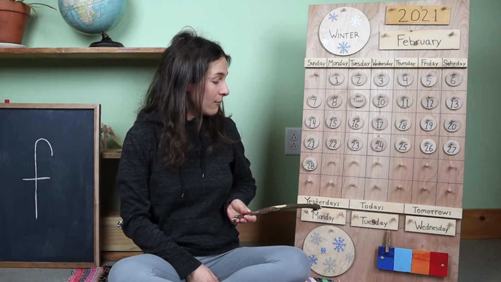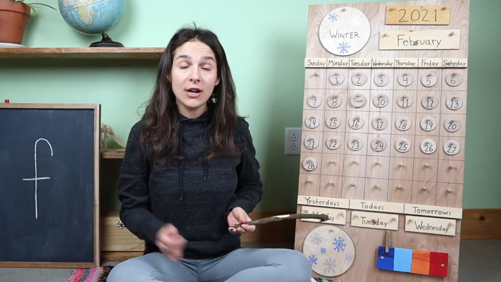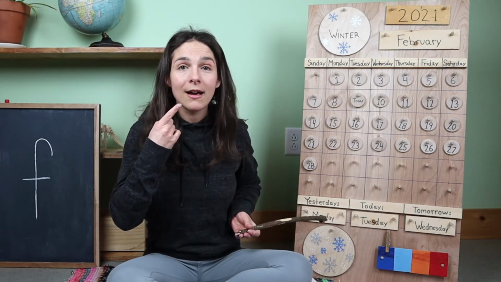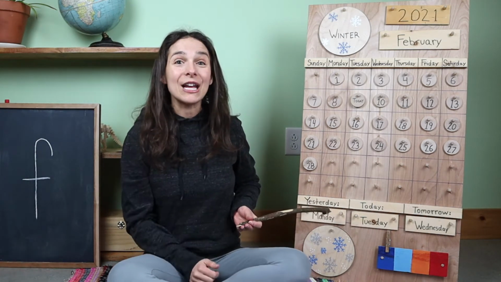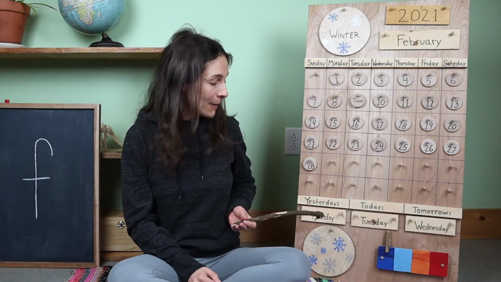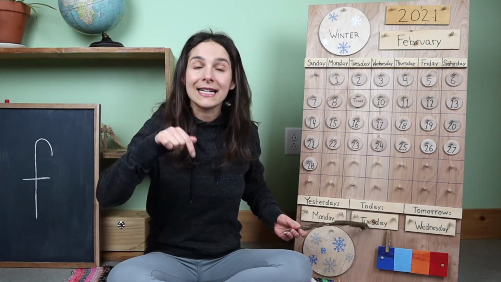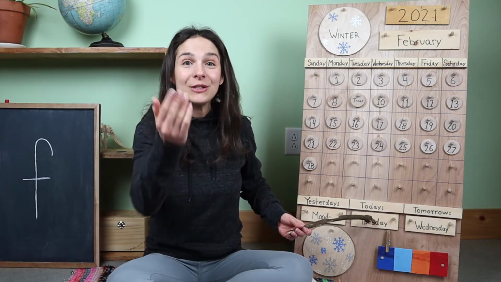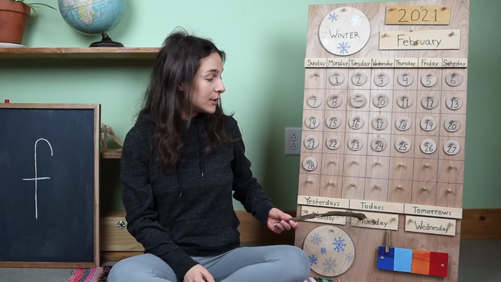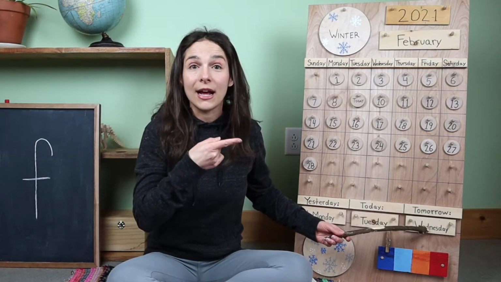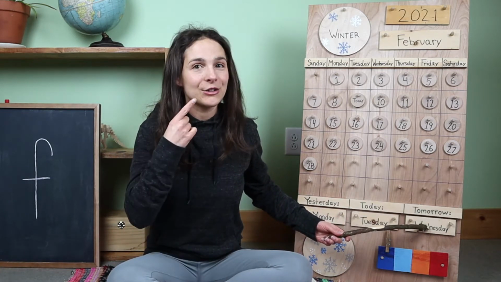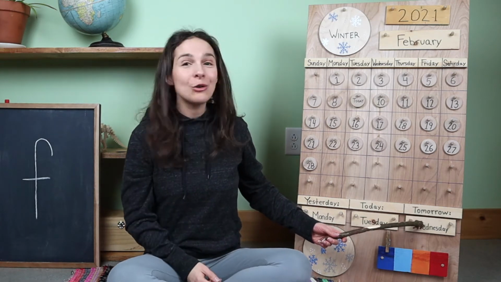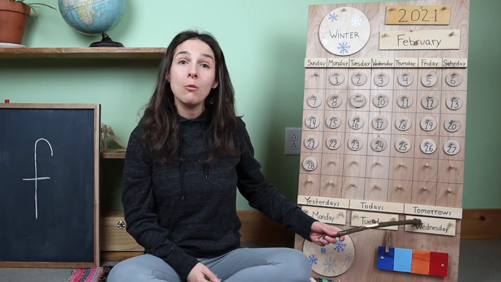Now let's go back down, down, down to right here. Now, does anybody remember what the day was yesterday? Yesterday was Monday. You're right, friends. Yesterday was Monday. So that means that today is Tuesday. Today is Tuesday. So that means that tomorrow will be, here's your hint, Wednesday. You're right, friends. Tomorrow will be Wednesday.